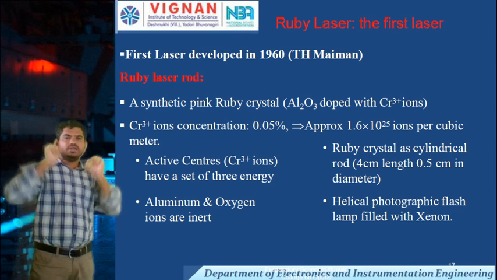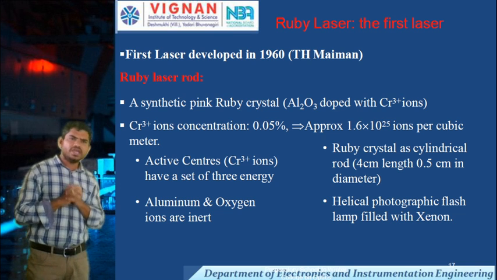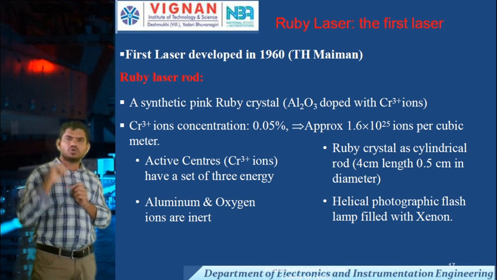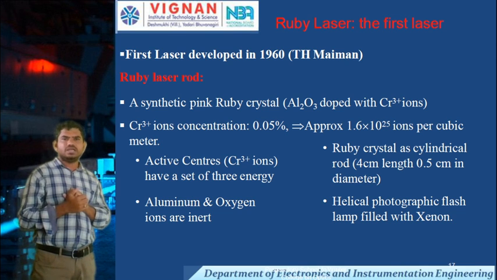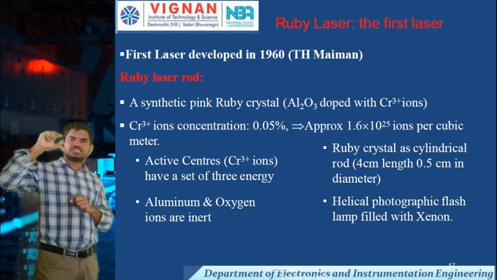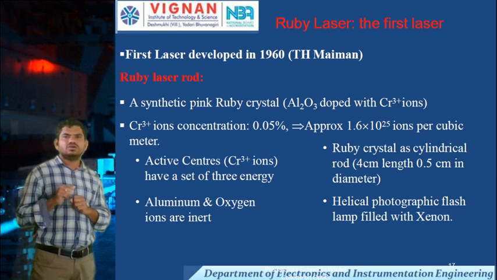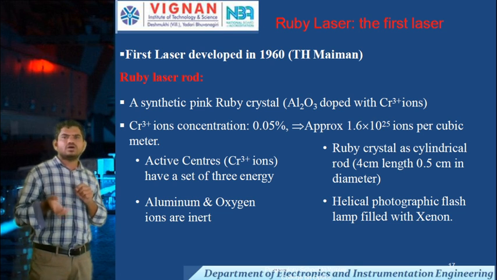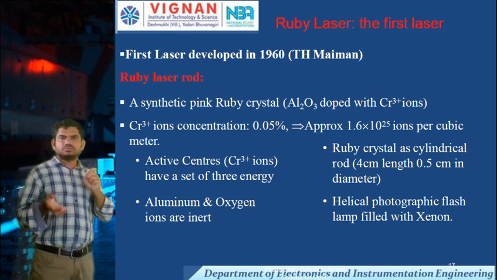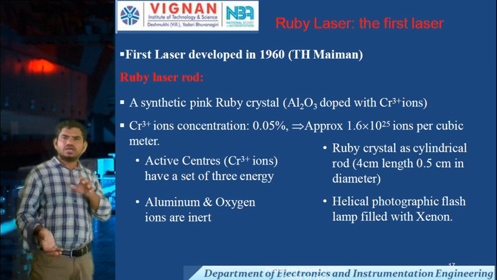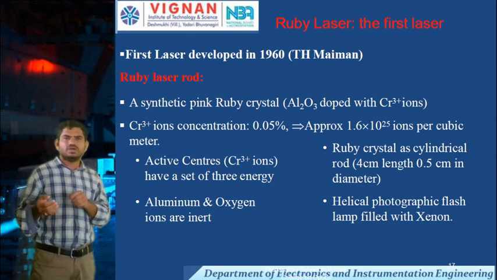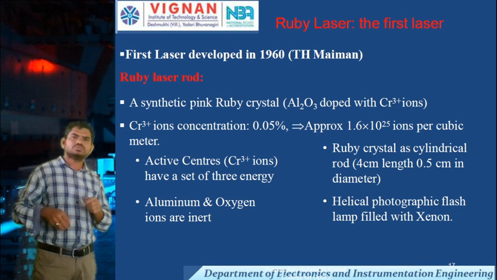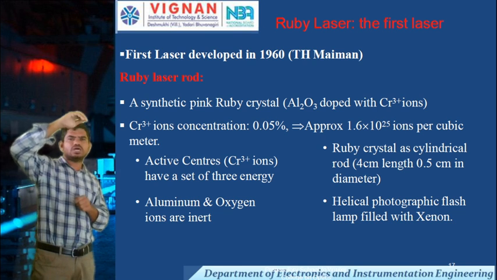Why are we selecting chromium ions, and in small amounts? When pumping is going on, if the density of lower level atoms is very high, then even though we are pumping, the atoms are not excited to the higher level.